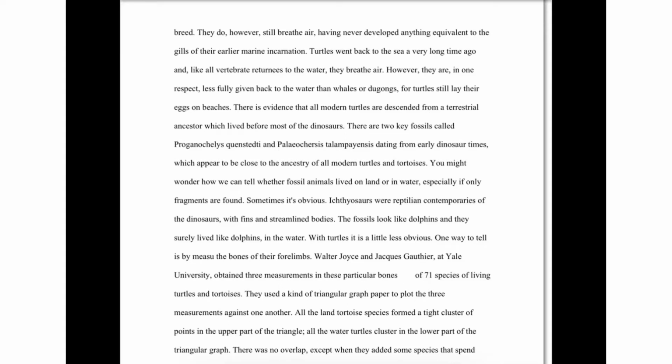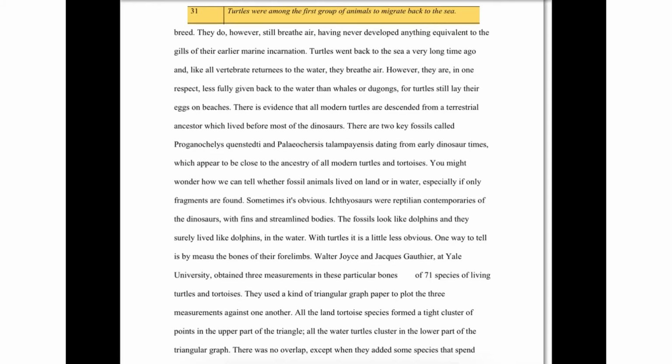Now, if you read the sentence, it says turtles went back to the sea a very long time ago, and like all vertebrate returnees to the water, they breathe air. Now, we've got turtles, which is one of the keywords that we underlined in the questions. We also have back to the sea, which is another keyword that we underlined in the question. And remember, back was an adverb that we underlined.